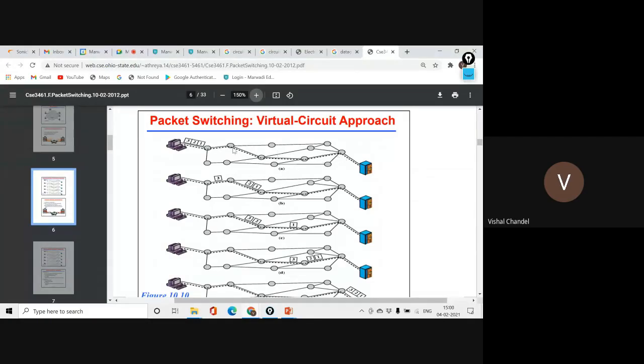So now the path is fixed, along with the speed and all the channels. Now it's my router, and it's my receiver's router, but I am not going to care that all these routers will play the main role when I am establishing a virtual circuit. Are you getting my point?